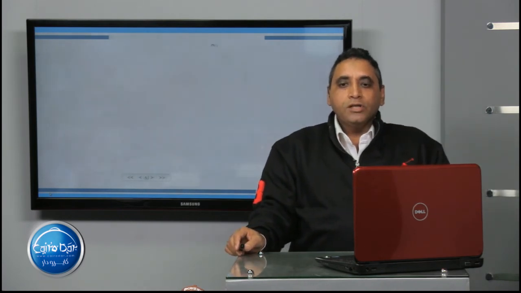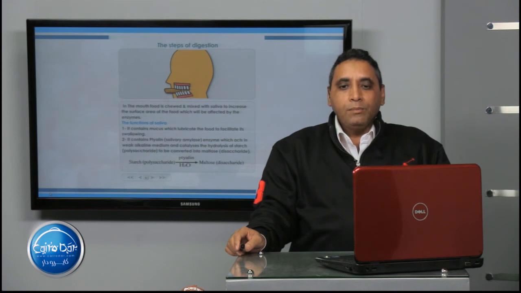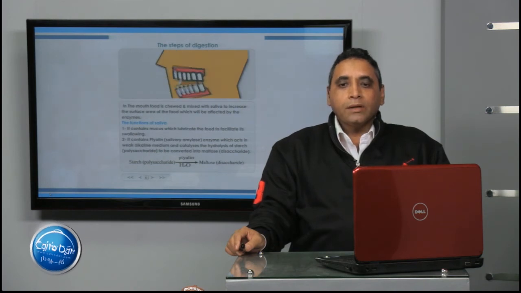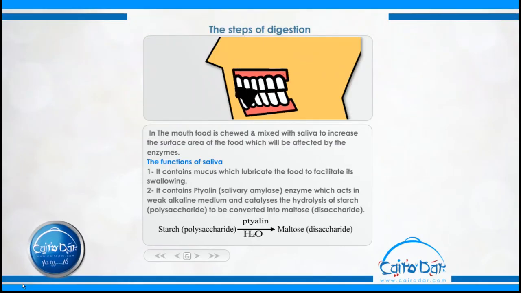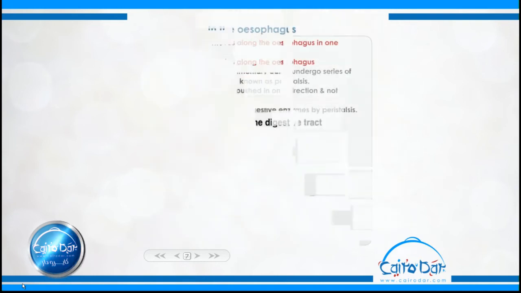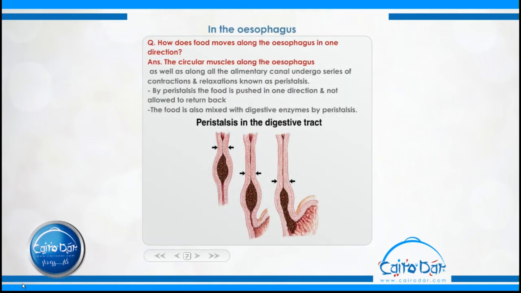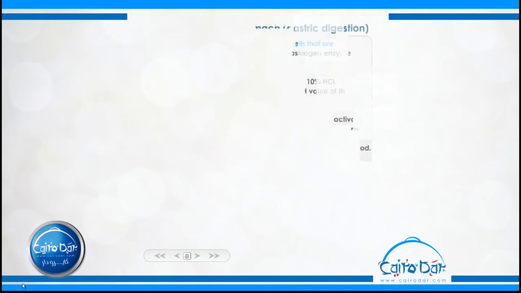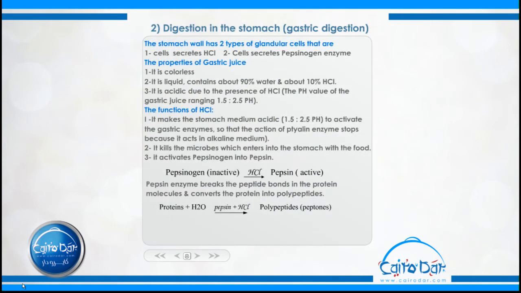What about the digestion inside the human being? The digestion starts in the buccal cavity. The buccal cavity contains the ptyalin enzyme. The ptyalin enzyme hydrolyzes starch into maltose. So the first substance formed as digestion begins inside the digestive system is maltose, because starch is hydrolyzed into maltose by the action of the ptyalin enzyme.